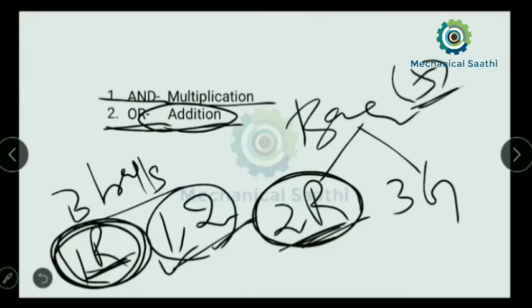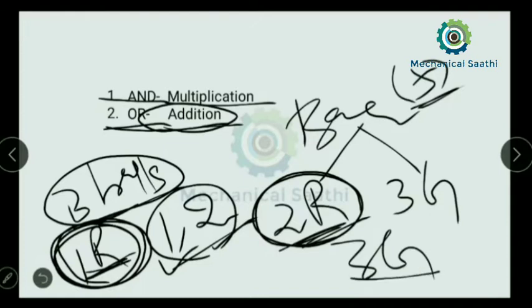Okay, so suppose again it says we are picking 3 balls, and among them at least 3 green balls we need to pick up. So at least 3 green balls means the minimum value of green balls is 3.